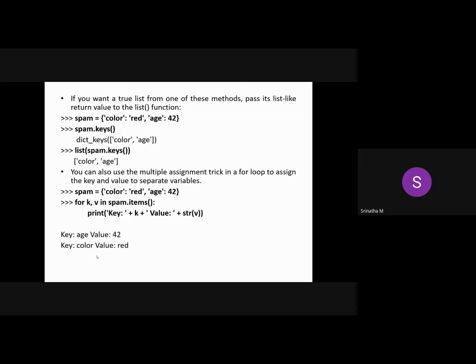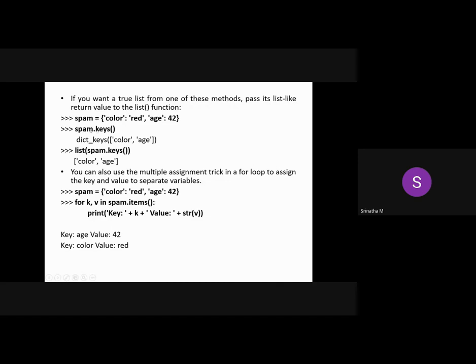If you want a true list from one of these methods, pass its list-like return value to the list function. So you have created a dictionary, keys. Look at this one. This is how you can explicitly convert that return value into the list. That is how we can convert this return value into the list.